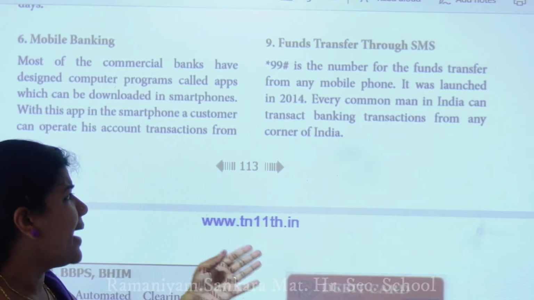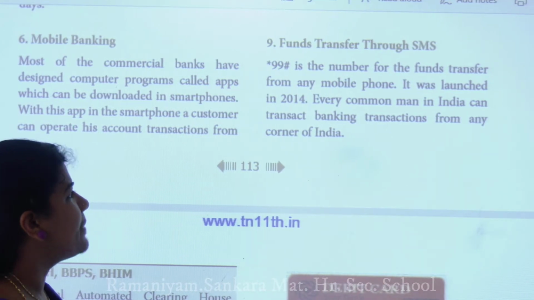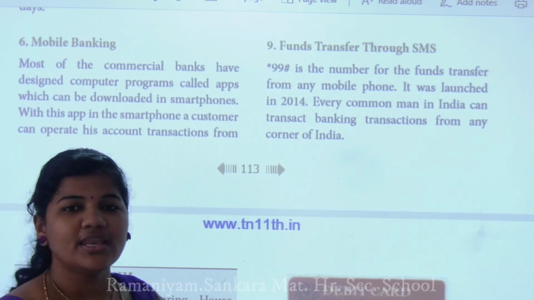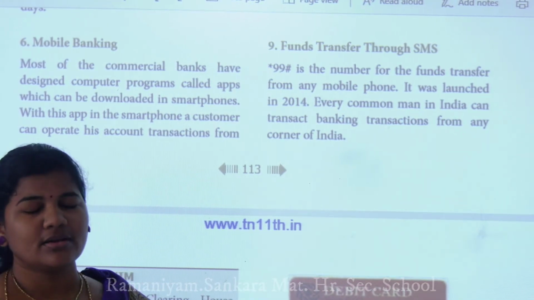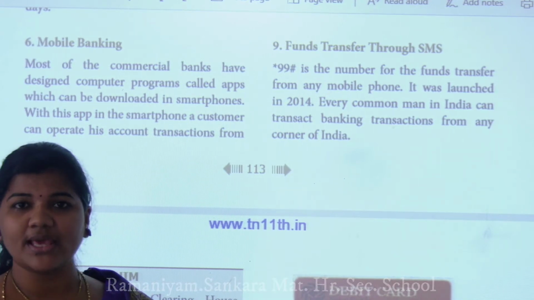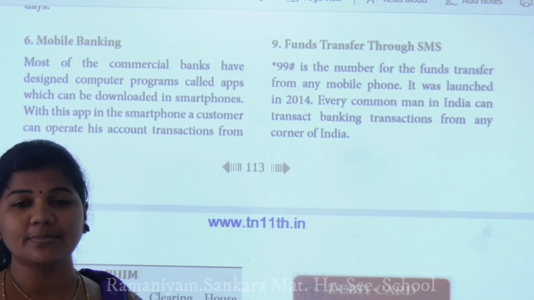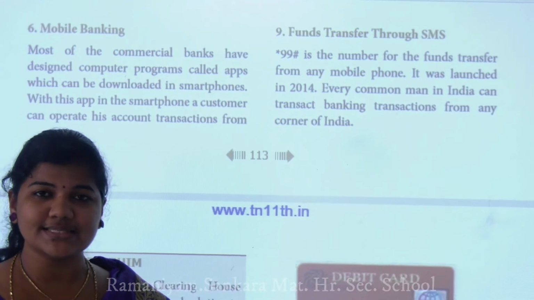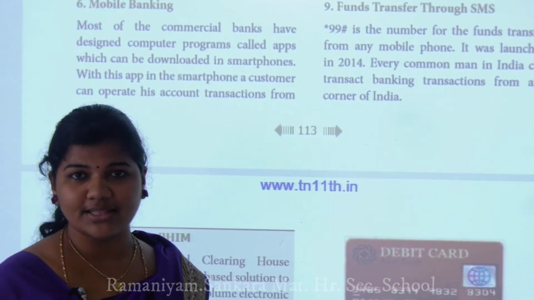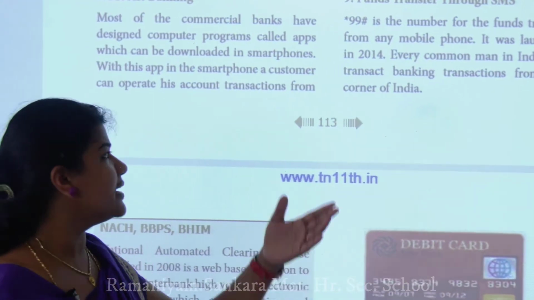Every common man in India can do a banking transaction from any corner of India. Any corner means from one place to some other place, not only nearby. Even if the other person is staying somewhere else, that person can also easily get that amount, so you can easily transfer some amount from one person to another. What is the number they are using here?